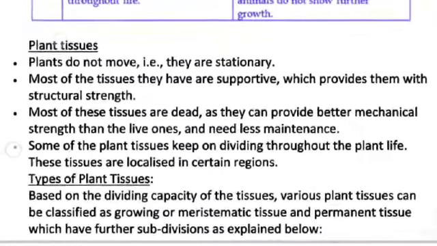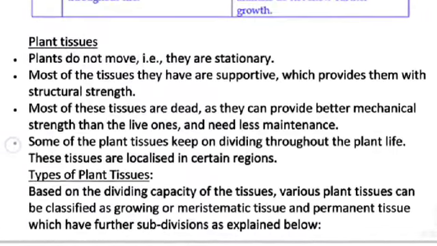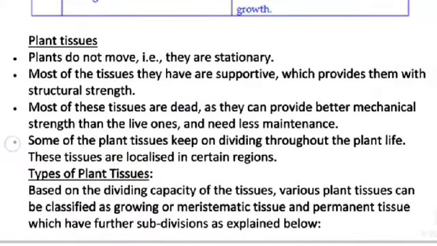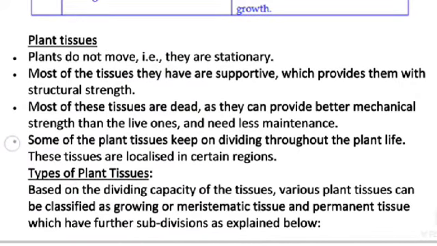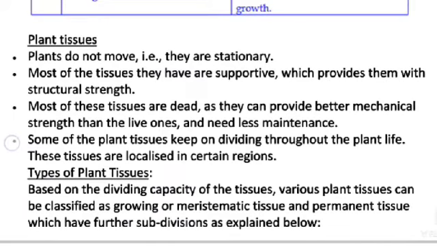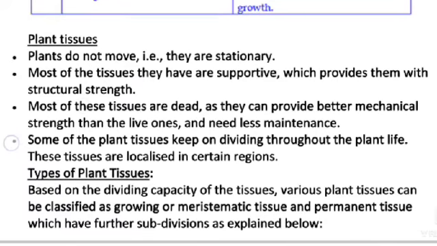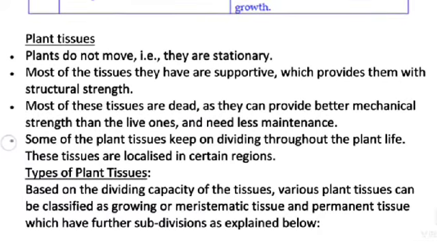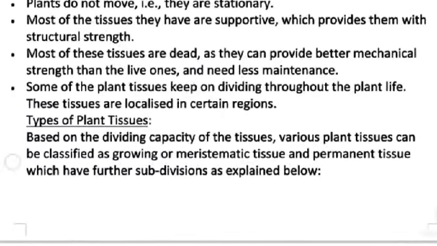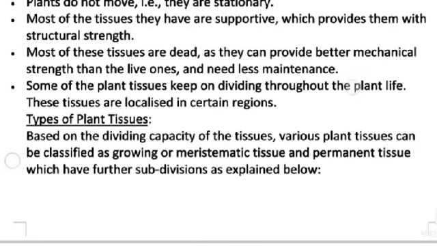Plant tissues: plants do not move, that is, they are stationary. Most of the tissues they have are supportive, which provide them with structural strength. Most of these tissues are dead, as they can provide better mechanical strength than the live ones and need less maintenance. Some of the plant tissues keep on dividing throughout the plant's life. These tissues are localized in certain regions.